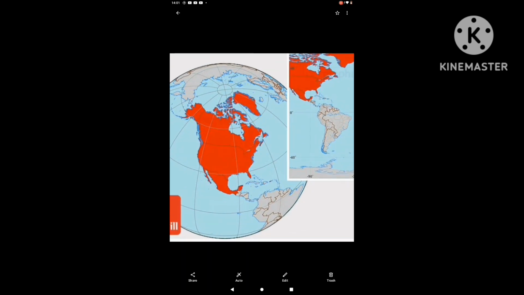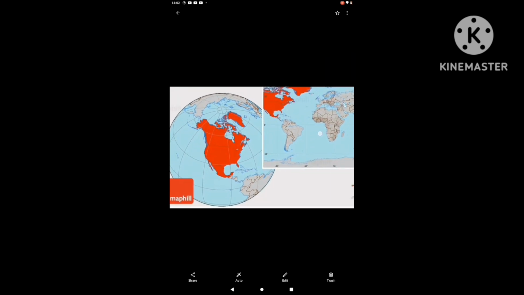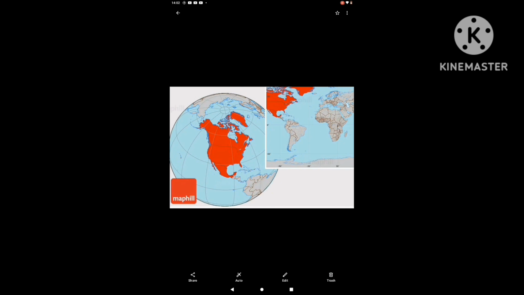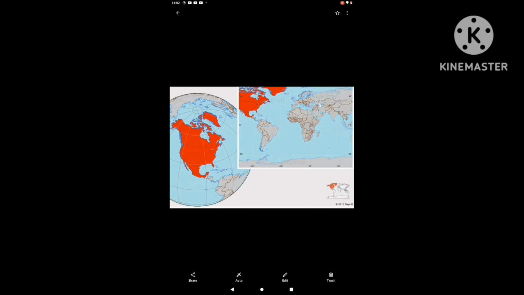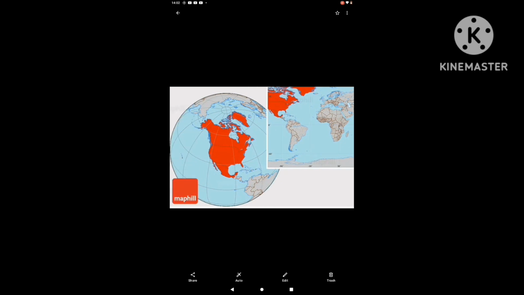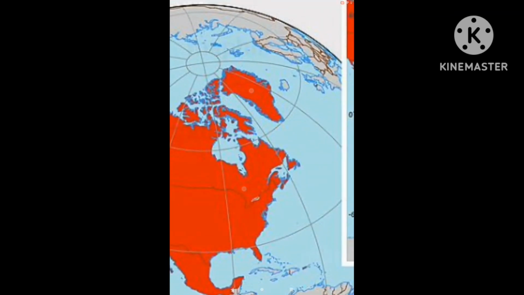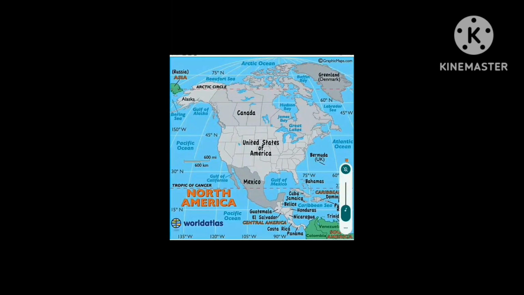To make it more convenient, I have put a picture of North America on your screen. You can see it is located in the northern hemisphere. This picture represents the latitude. It lies between the Arctic Circle and the Tropic of Cancer. And for more convenience, I have put the political map of North America in front of you.